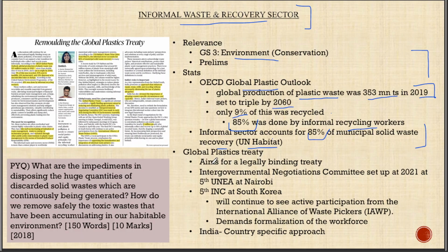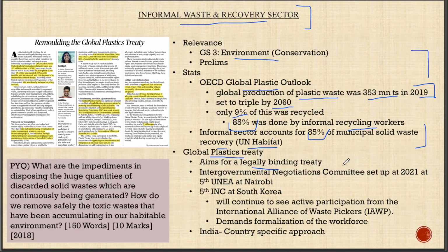Now we have to be familiar with another international convention in this regard, which is the Global Plastics Treaty. First, let's understand what the Global Plastics Treaty is. It aims for a legally binding treaty to eliminate plastic pollution.